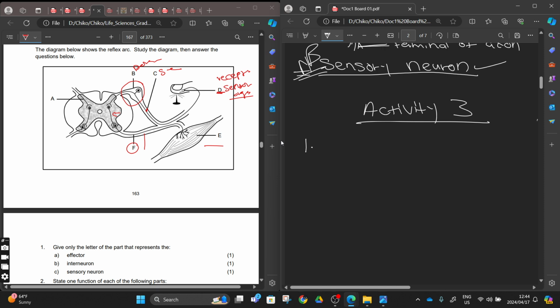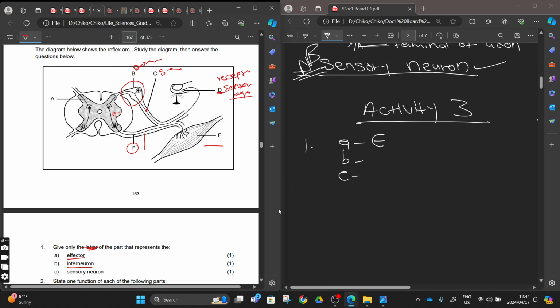Give only the letter of the part that represents it. You can write A, B, C, right? They only want the letter, but give the letter that represents the effector. In this one it is going to be E, right? And then which one represents the interneuron? Where is the interneuron there?